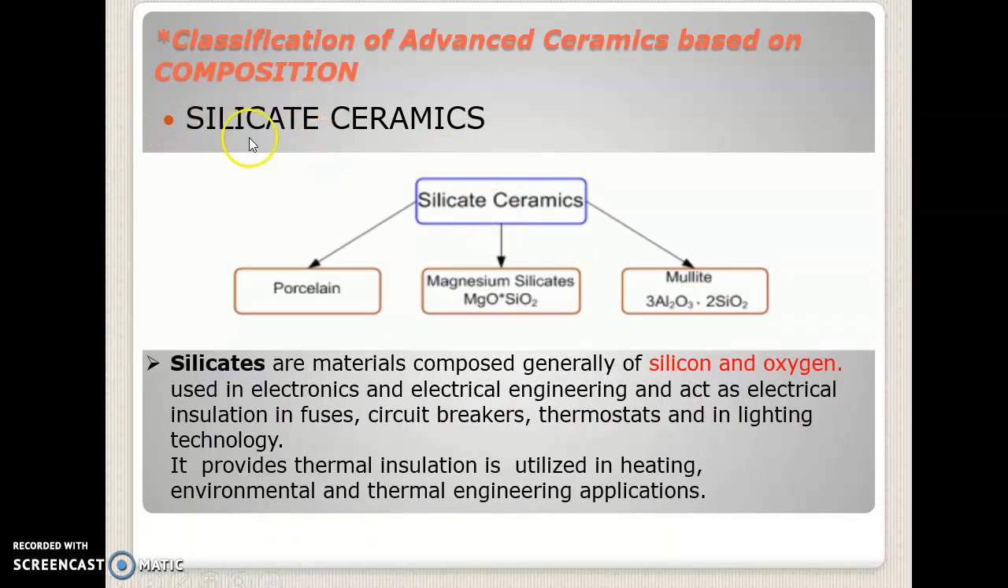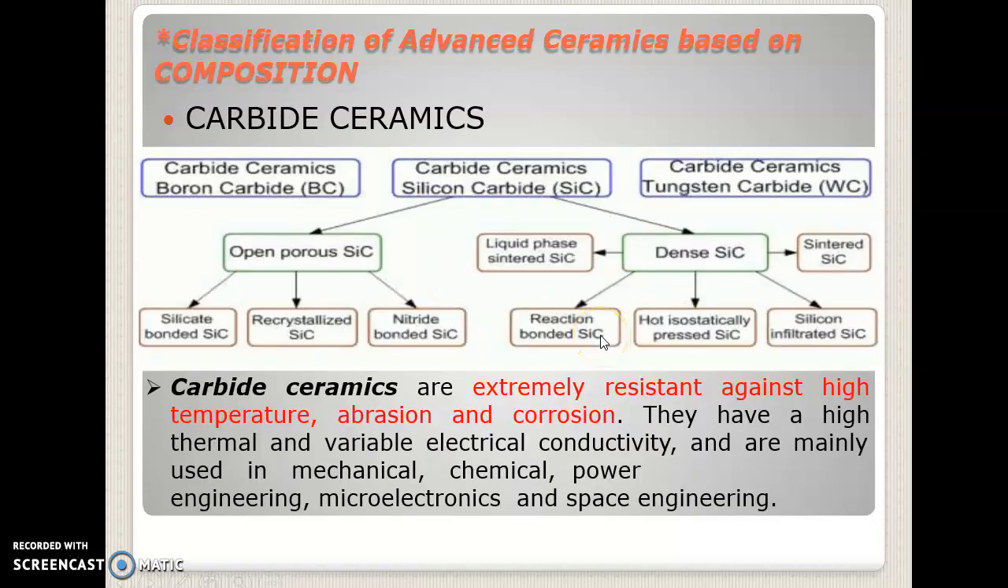Secondly, silicate ceramics consist of silicon and oxygen, and they are used in electronics and electrical engineering, acting as electrical insulation in fuses, circuit breakers, thermostats, and in lighting technology. Some of the examples are porcelain, magnesium silicates, and mullite. I'll be showing later on what products they are made into.